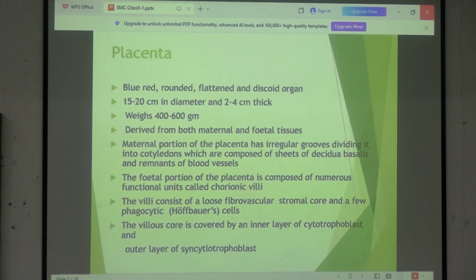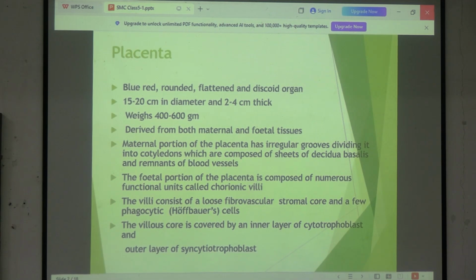Now the important thing is placenta has two sides. One side is attached to the uterus, the other side is attached to the fetus. So maternal side, fetal side. Now the maternal side is divided into grooves and cotyledons, and what we have named is called decidua. So the maternal side is called decidua, and the fetal side is known as fetal side. What will we see when we examine it microscopically?